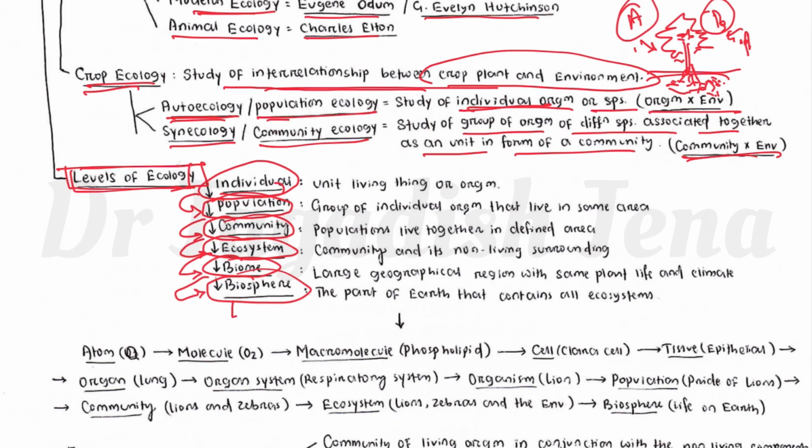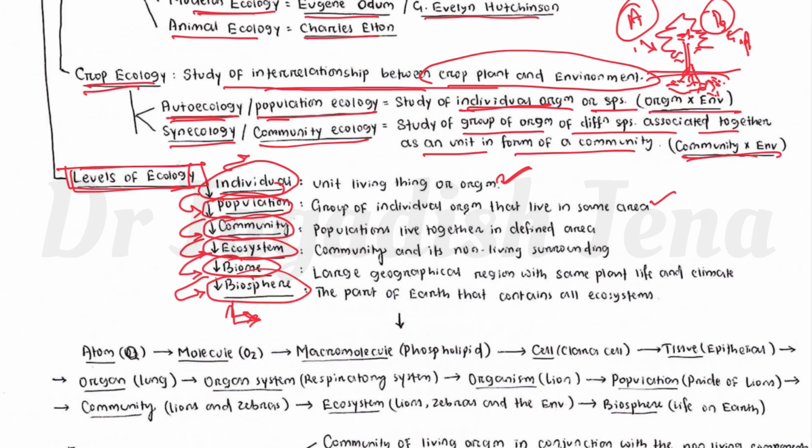So biosphere is the largest level of ecology, or top level of ecology, and the smallest unit of ecology is the individual. Individual means a unit living thing or organism. Then a group of individual organisms that live in the same area is called a population.